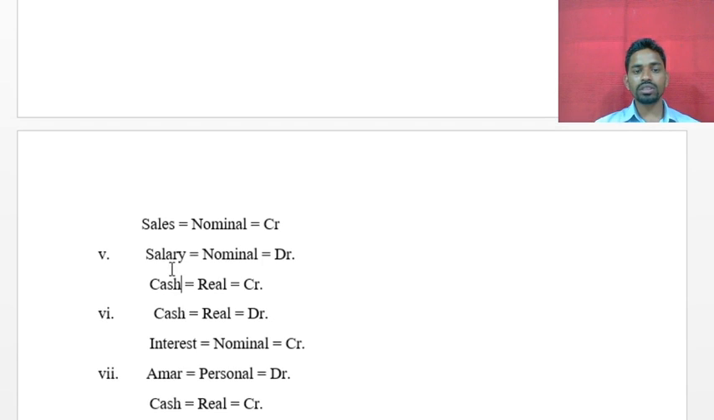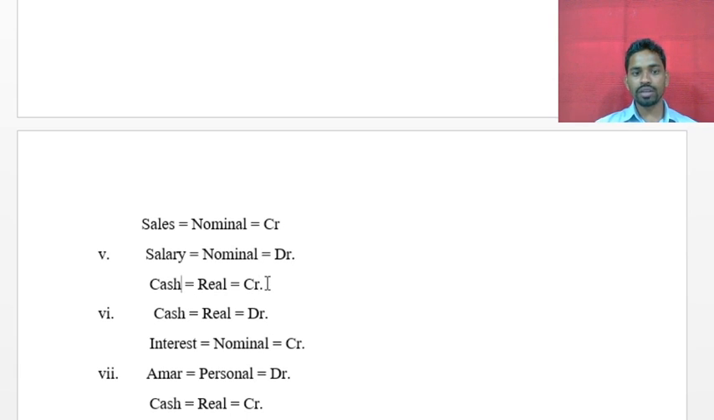Now see, salary comes under the nominal account, and what's the nominal rule? All expenses and losses are debited. The business is paying salary to the accountant, so it is an expense for the business, and that's why it is a debit. Cash comes under the real account, and what's the real rule? Debit what comes in, credit what goes out. Cash goes out from the business, so it is a credit.